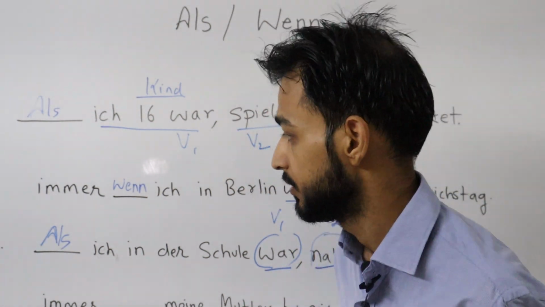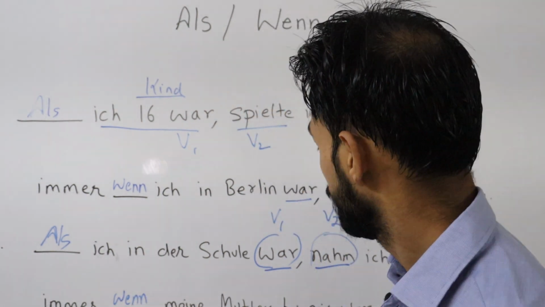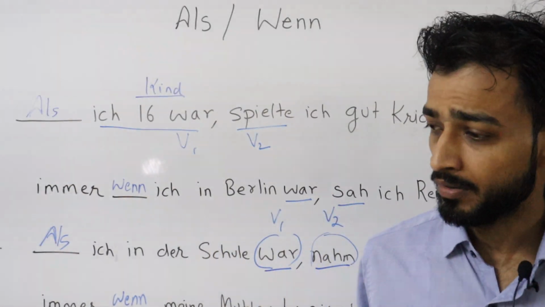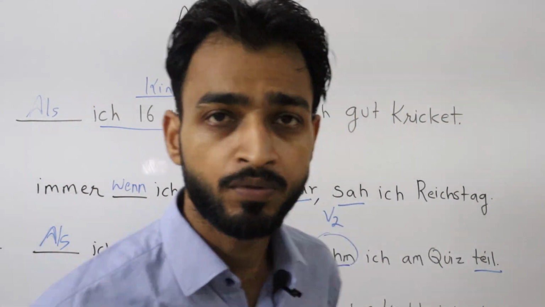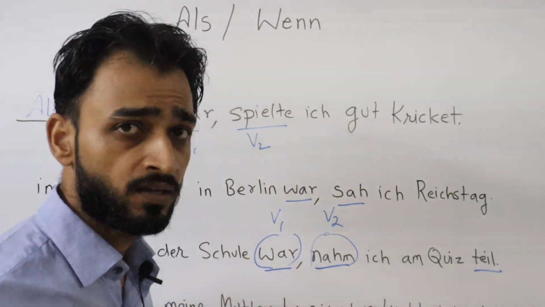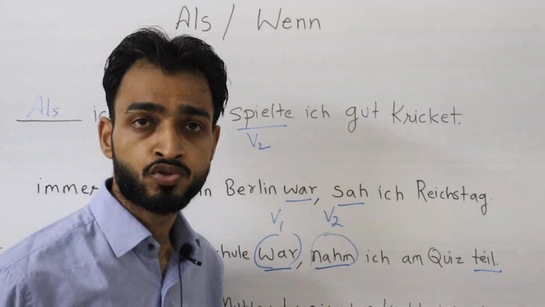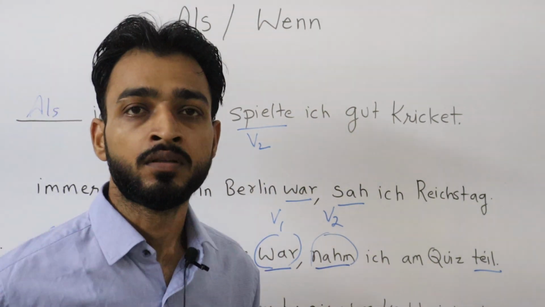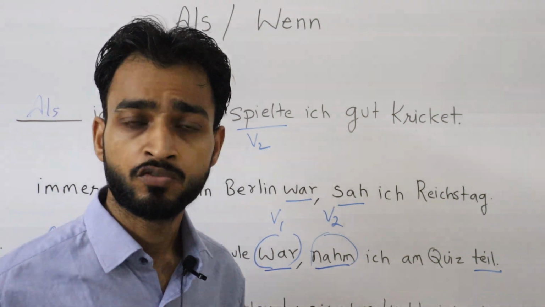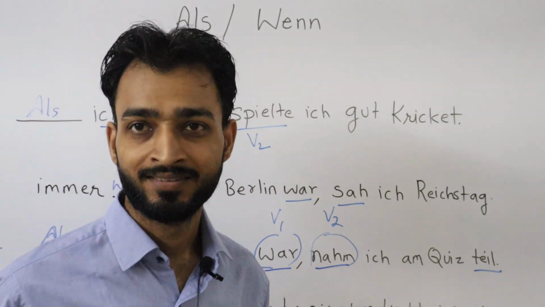Next, immer wenn. Immer wenn meine Mutter bei mir war, kochte ich selbst. Always whenever my mother was with me in the past, I used to cook myself. My mother used to visit me, not frequently, but whenever she visited me, I cooked myself.